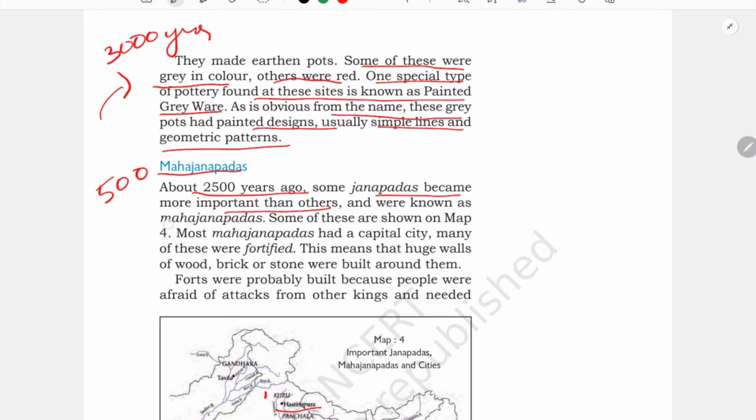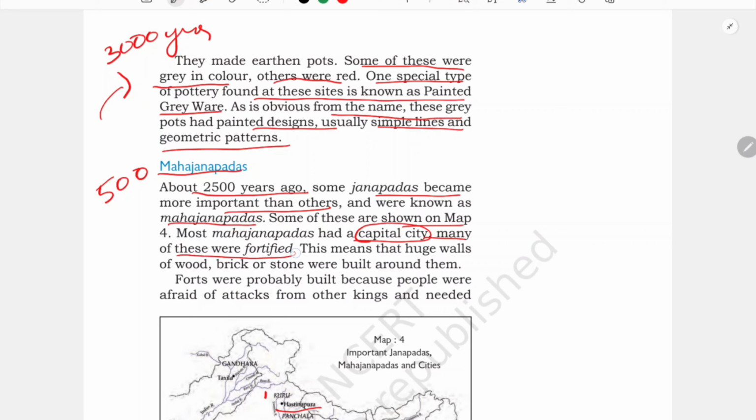They were known as Mahajanpadas. Some of these are shown in map 4. Most Mahajanpads had a capital city. See, this was the difference here. In janpads you will not find any capital city, but here you will find a capital city. Like for example, every country has a capital. For our country India, we have Delhi, from where everything is governed. Central government used to govern everything. So just like that, in Mahajanpads also that concept came, and they had a capital city.